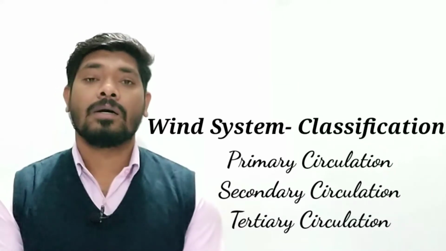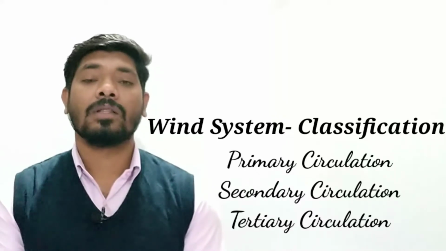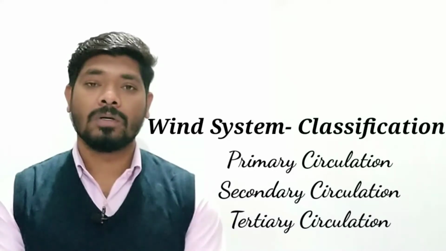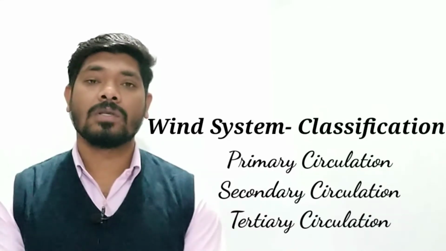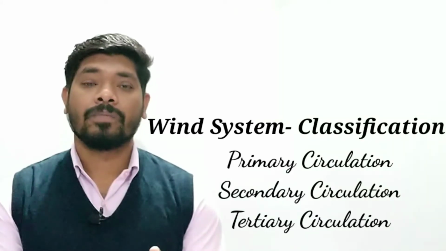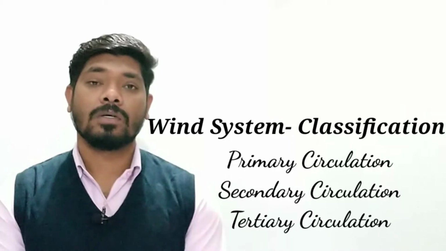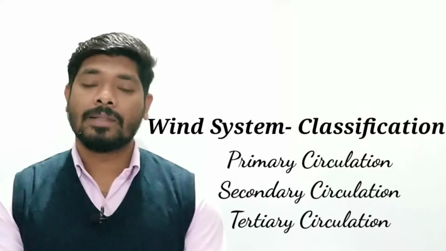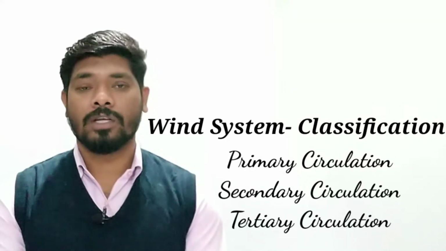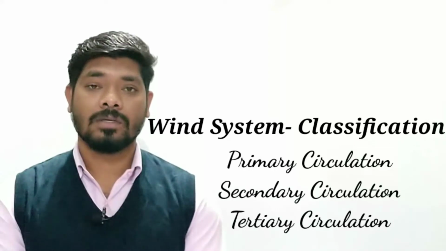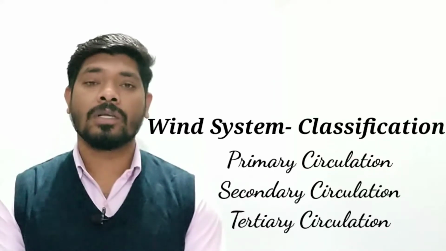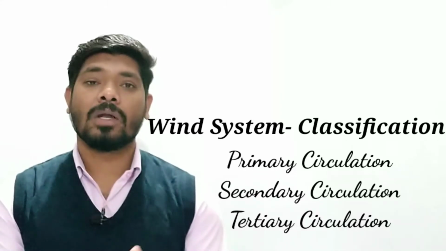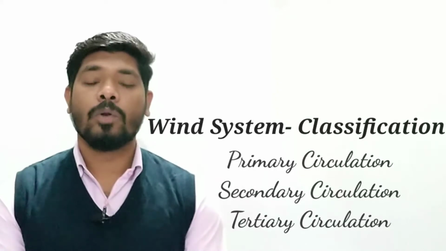The second one is secondary circulation. These winds are periodic or seasonal. In a particular season they blow, like land breeze, sea breeze, monsoon, or the cyclones and anticyclones. They are examples of secondary circulation. And the third category is tertiary circulation. In this, the local winds are the examples of tertiary circulation. In any local place, due to local effects and local causes, the wind blows.